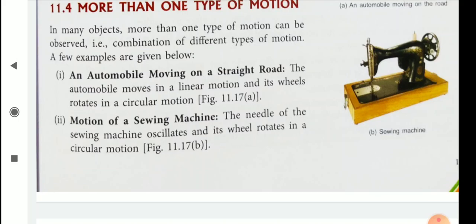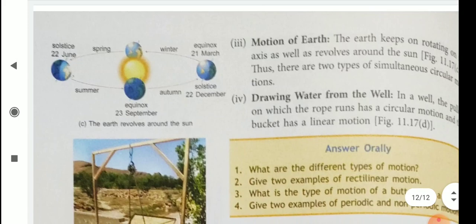Then motion of a sewing machine. The needle of the sewing machine oscillates and its wheel rotates in a circular motion. Then motion of the earth. The earth keeps on rotating on its axis as well as revolving around the sun.